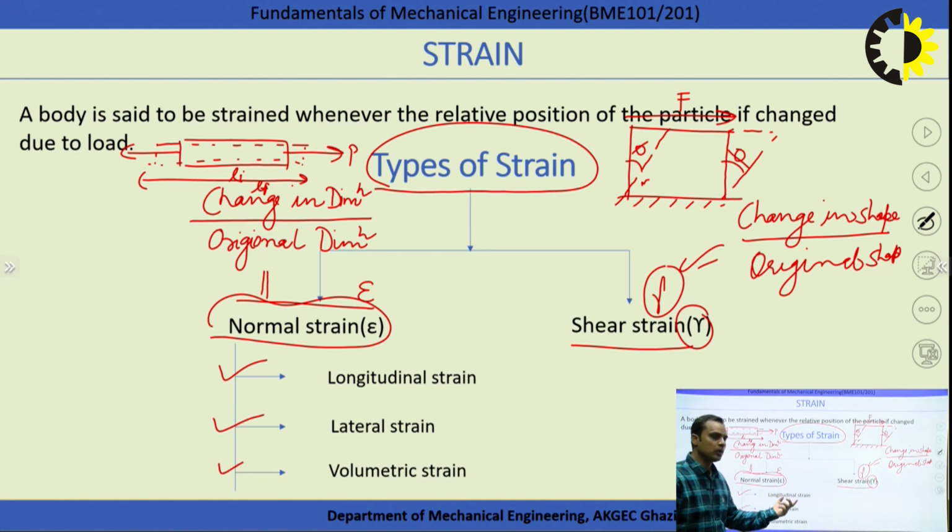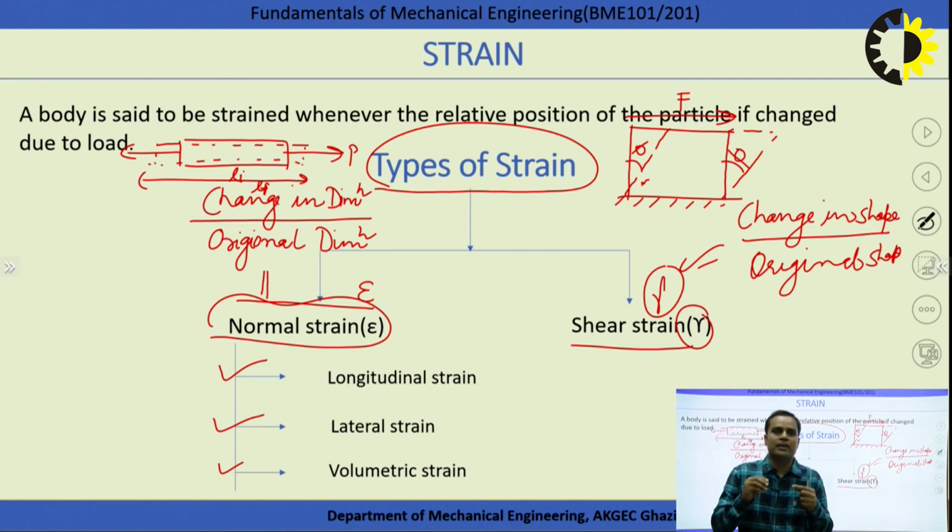The meaning of longitudinal strain is, if the load is acting along the length, any change taking place in the direction of the applied load to the original dimension of that direction is known as the longitudinal strain.